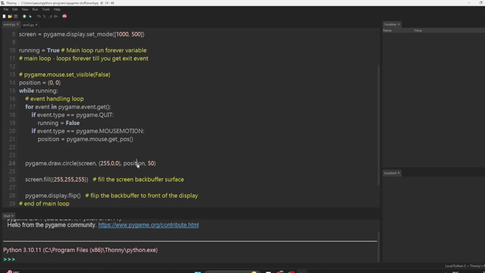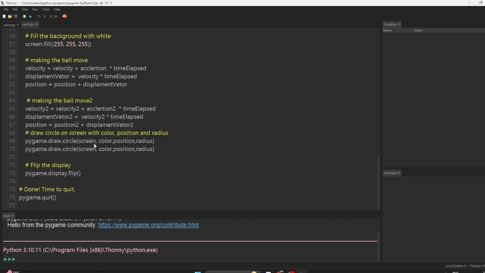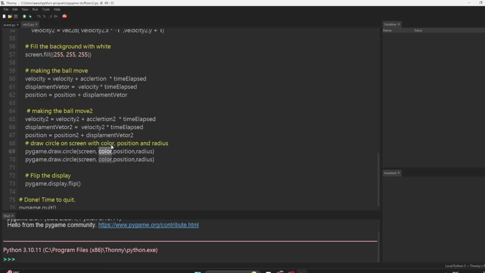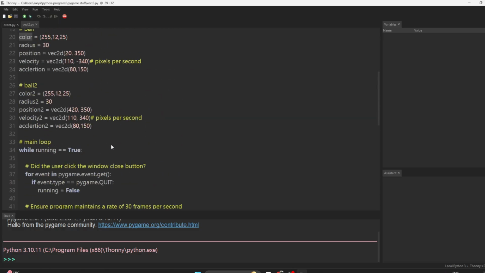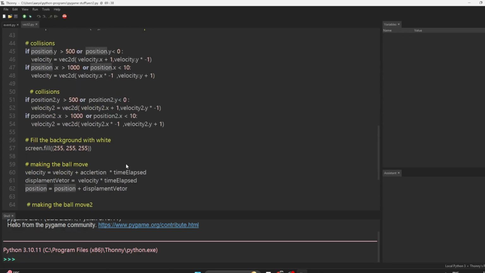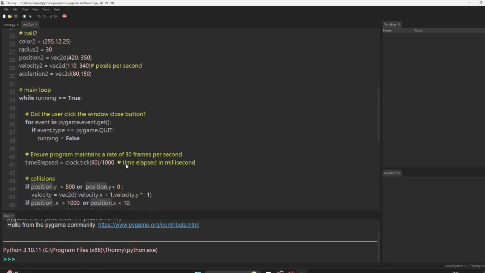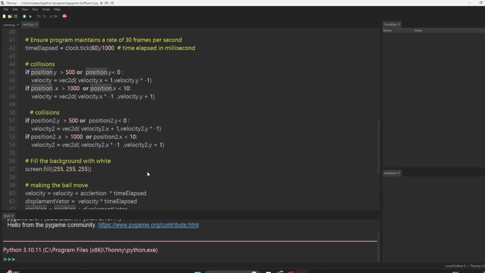Is this thing correct? So it's 0 0, right? It is supposed to draw now. What is the drawing thing? Draw the circle: screen, color. I have color, see, color is three letters. Then position and radius.